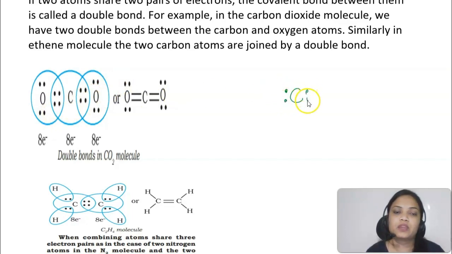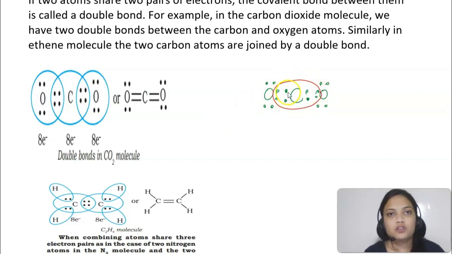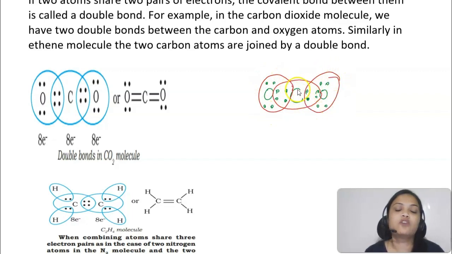So with oxygen, it will be sharing 2 electrons from one side because it needs 4 now, and 2 from the other side. I have drawn 6 electrons for oxygen. So carbon will be getting 2 from this oxygen and 2 from this oxygen, and its octet will be complete. And oxygen also requires 2, so 2 will be shared here and 2 here. So this is how we'll draw the Lewis dot diagram for CO2.